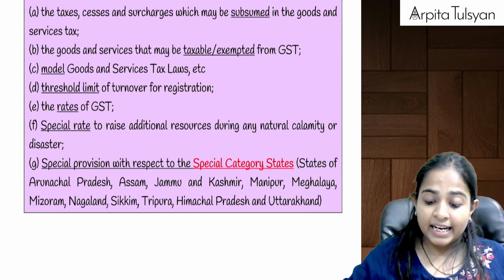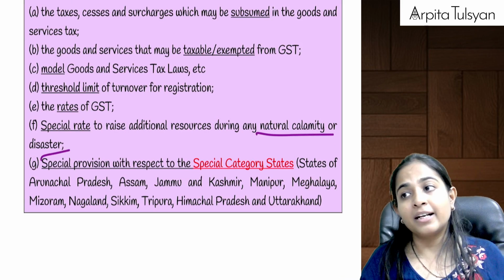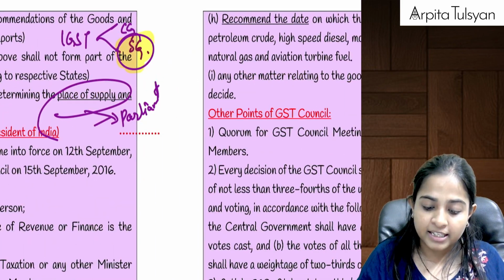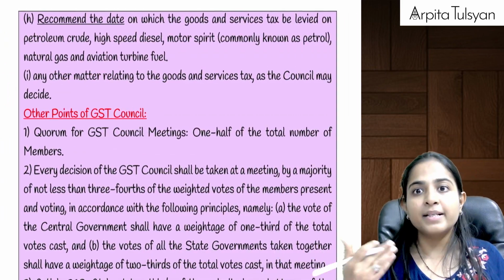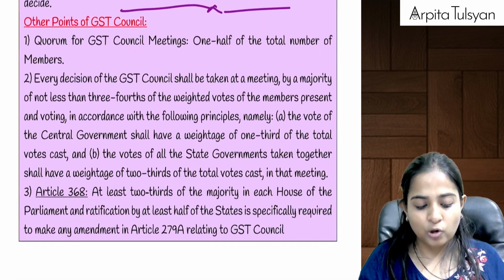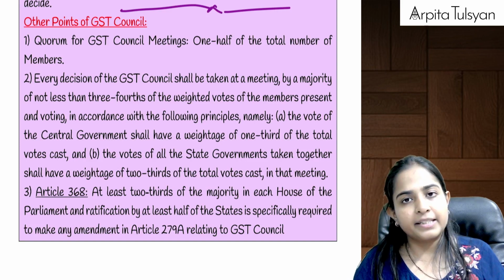Then if there is any natural calamity or disaster, and the government wants more revenue, it can even increase the rate of GST. So the new rate of GST will be suggested by the GST Council. These all are the matters of the GST Council.